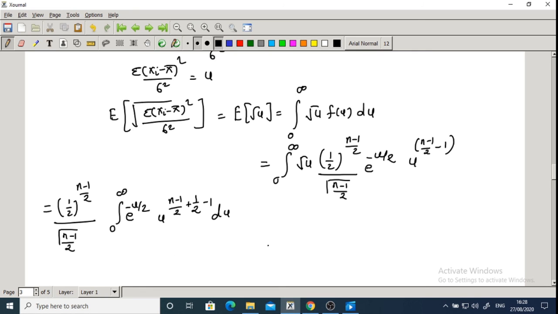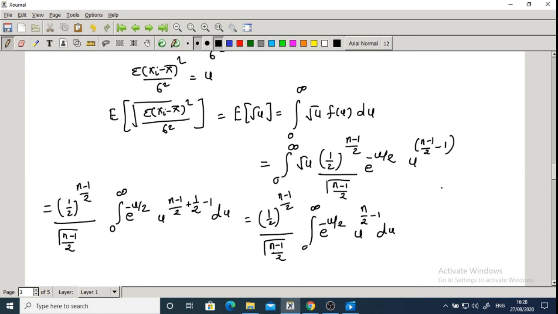So by simplifying we get 1 by 2 raised to n minus 1 by 2 divided by gamma n minus 1 by 2, times the integration from 0 to infinity of e raised to minus u by 2 and u raised to n by 2 minus 1 du.